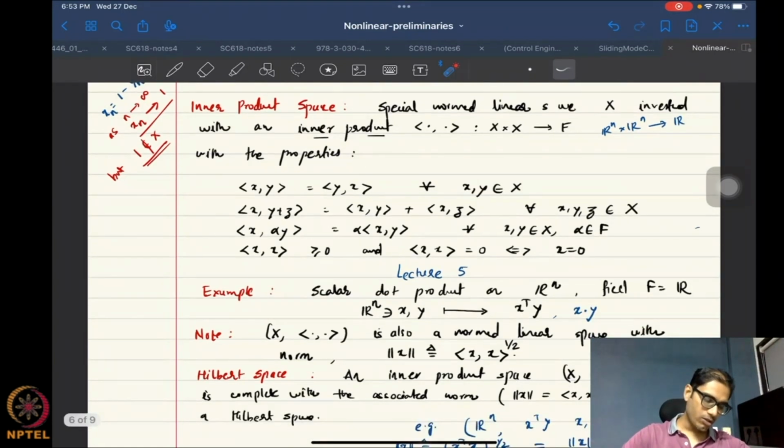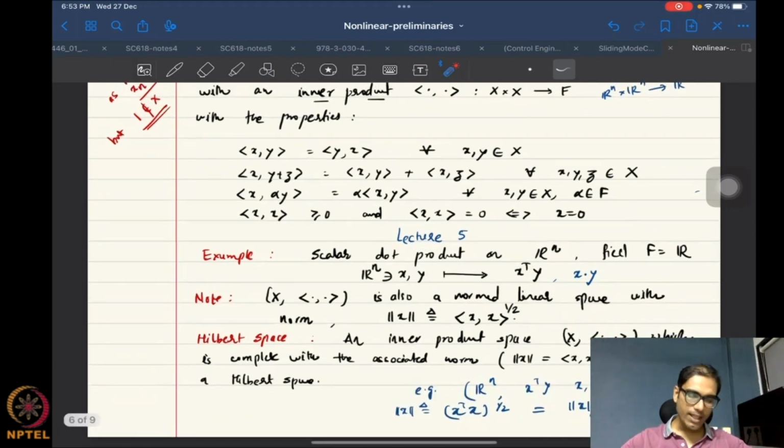And of course the inner product also has a few properties. It has a symmetry property, distributivity property, scalar multiplication property, and the fact that the inner product of the vector with itself is non-negative, and 0 only if the vector itself is 0, right? Then, just like the normed linear space, we looked at completeness. We are also interested in the completeness of the inner product space, and that's the idea of a Hilbert space.